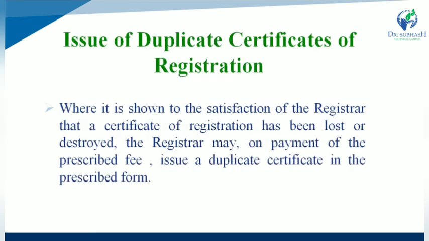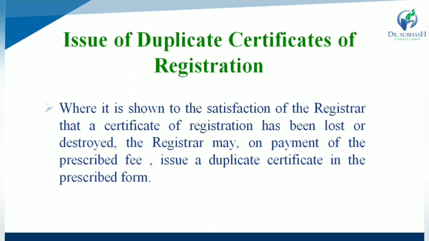What is the issue of a duplicate certificate of registration? What is the procedure for issue of a duplicate certificate of registration? Where it is shown to the satisfaction of the registrar that a certificate of registration has been lost or destroyed, the registrar may, on payment of the prescribed fees, issue a duplicate certificate in the prescribed form. So if a registered pharmacist's certificate has been lost or destroyed, then on payment of prescribed fees, a duplicate certificate is issued in the prescribed form.